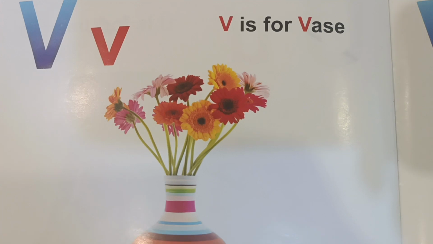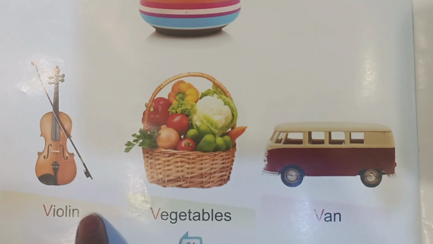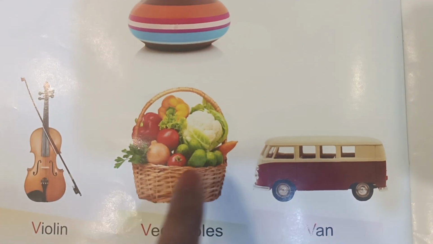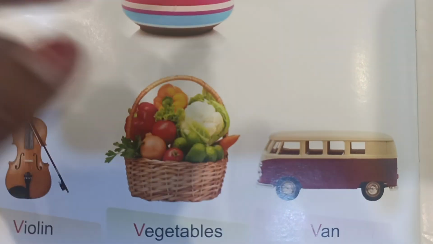V is for vase. V for violin. V vegetable. V van.